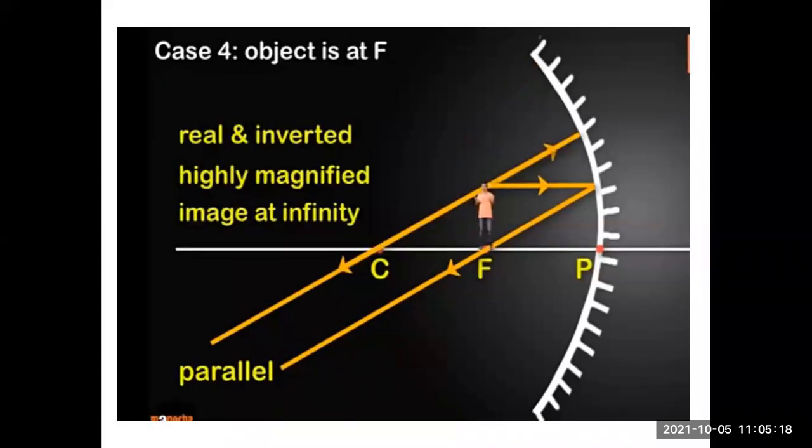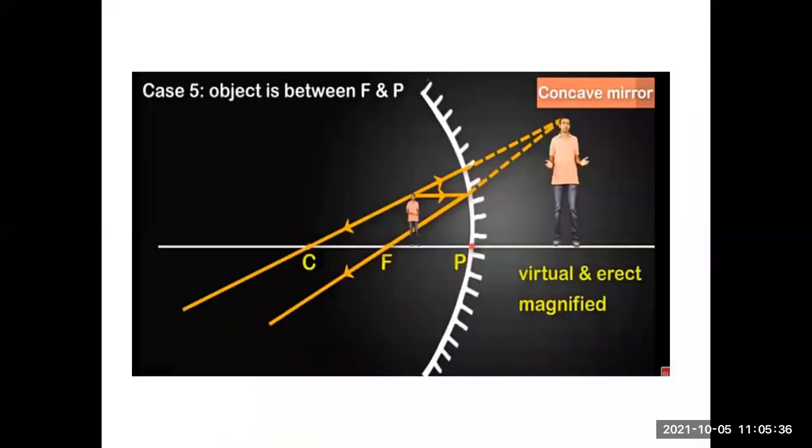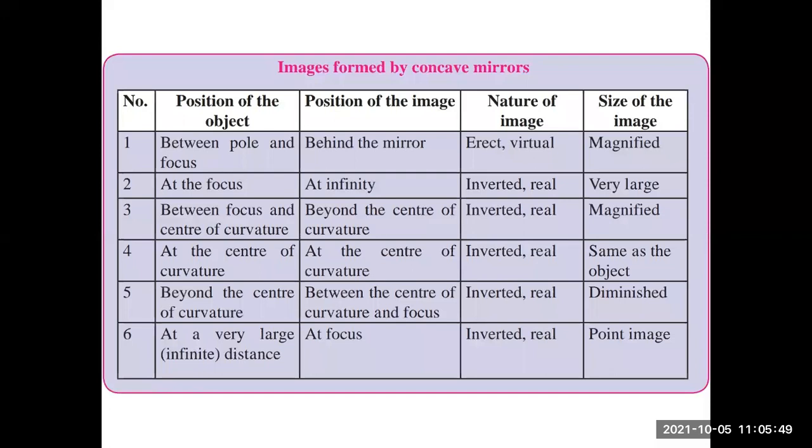When the object is at focus, you can't get a point where the reflected rays intersect each other. They remain parallel, so the image will be formed at infinity. When the object is between F and P, focus and pole, you get a virtual and erect magnified image. So these were all the 6 cases which we have studied. These are the important cases.